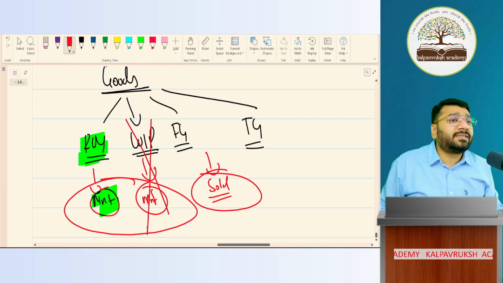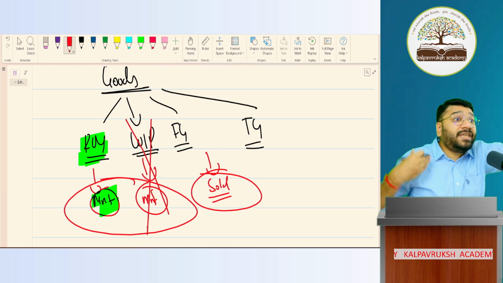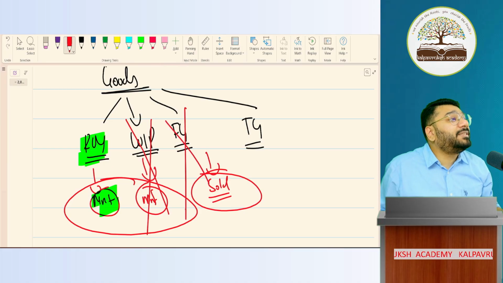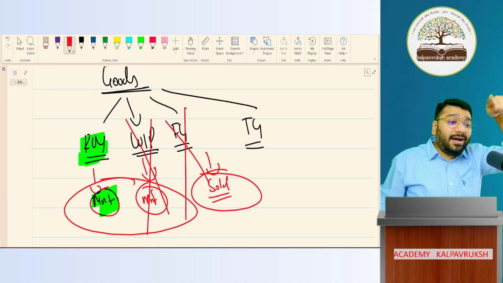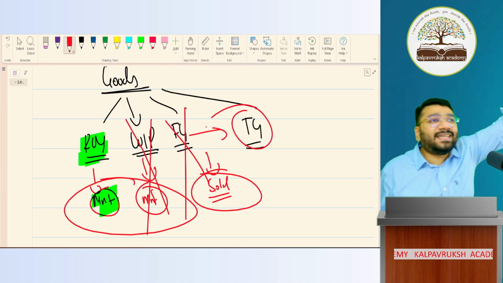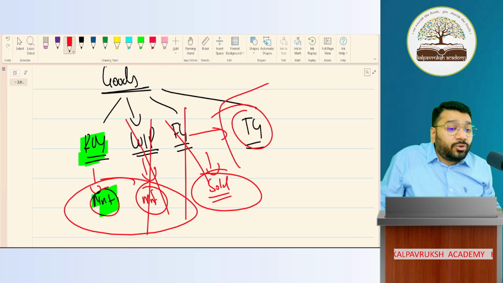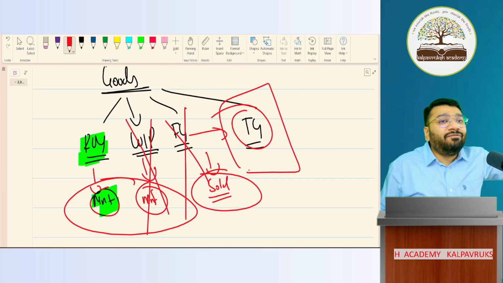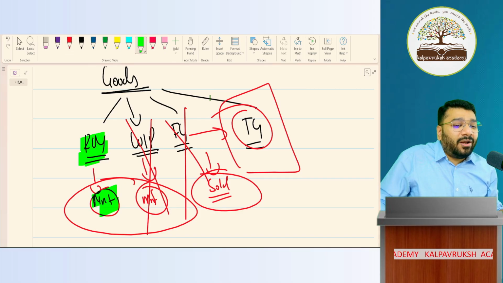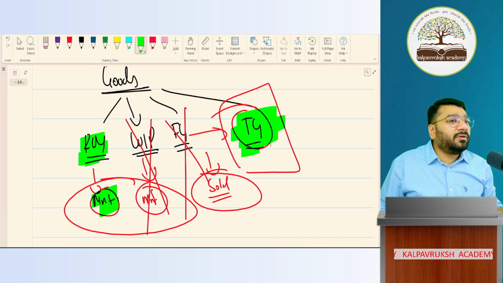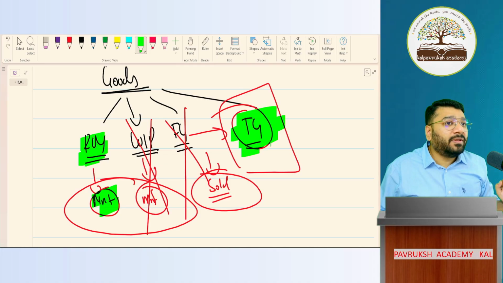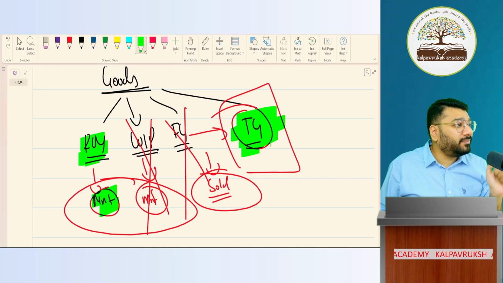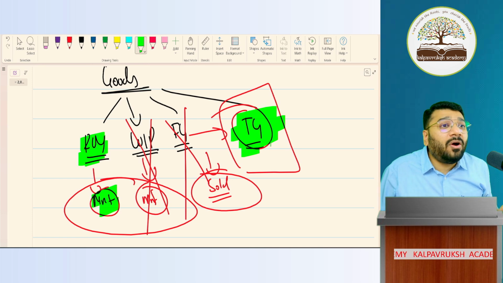FG, is it purchase? For a manufacturer, FG is the product that you're manufacturing. You will not purchase it. So FG is not your purchase. Got it? Not got it? For a trader, the same FG becomes traded goods. He purchases from the manufacturer. So can I call traded goods as purchase? Yes. So out of the 4 goods, which 2 items are called as purchase? Raw material and traded goods. Hence, when you buy these both, this will go to one account called the purchase account. Got it? Not got it?